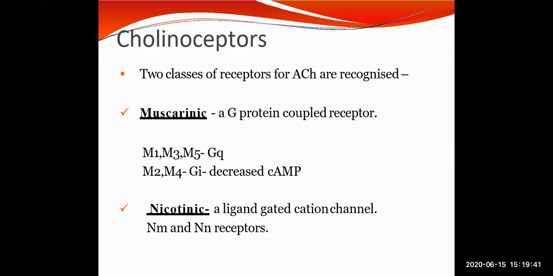But some relatively selective antagonists have been produced for M1, which is pirenzepine, for M2 it is tripitamine, and darifenacin for M3. Most organs have more than one subtype, but usually one subtype predominates in a given tissue.